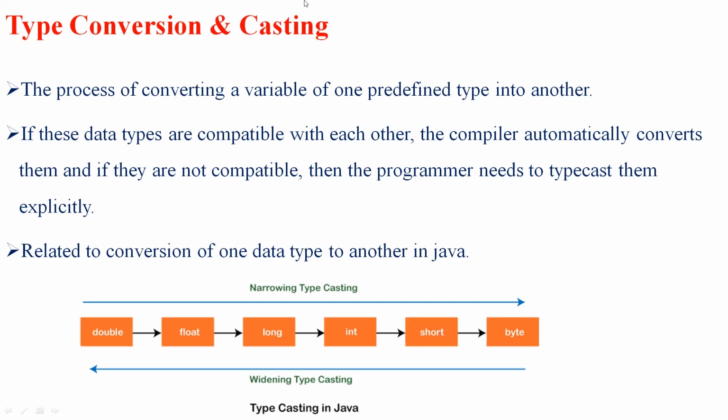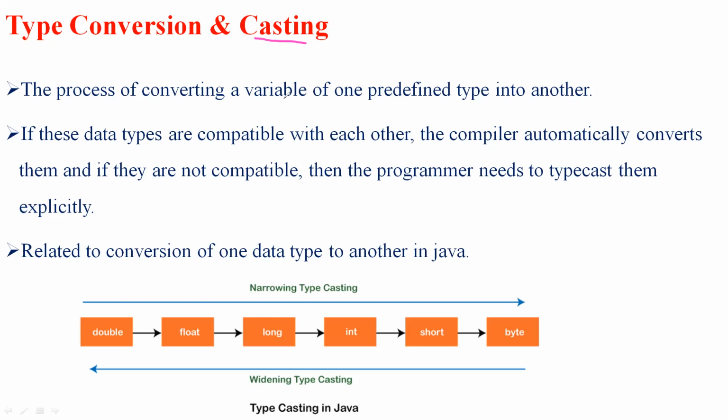This type conversion is also called casting, or type casting. So the process of converting a value from one data type to another data type is known as type conversion. The second point is that type conversion is also known as type casting, or simply casting.